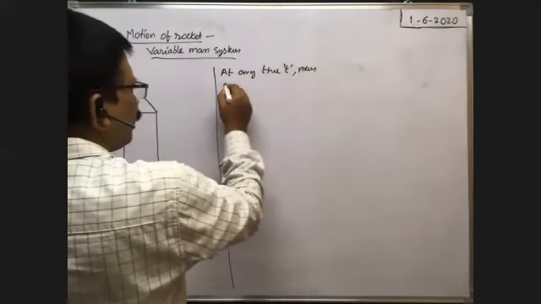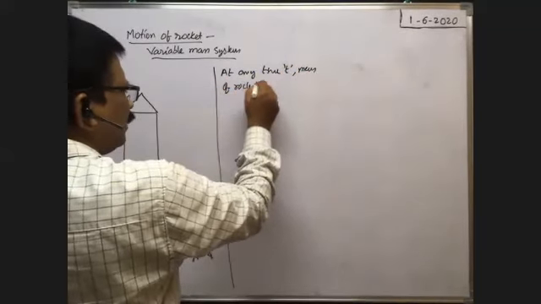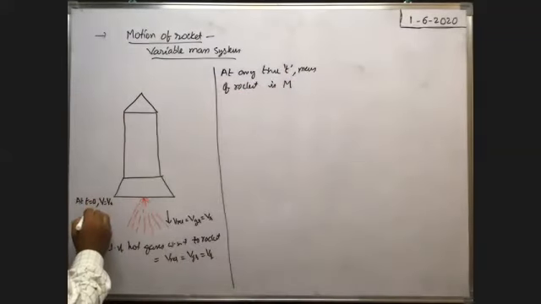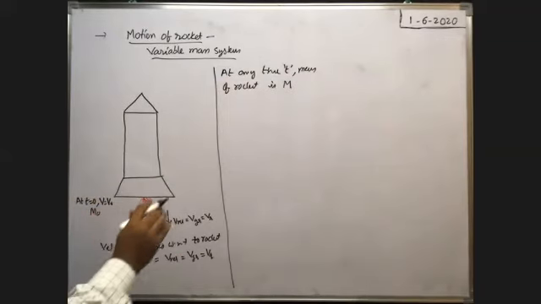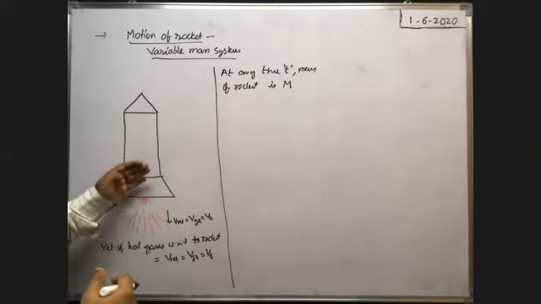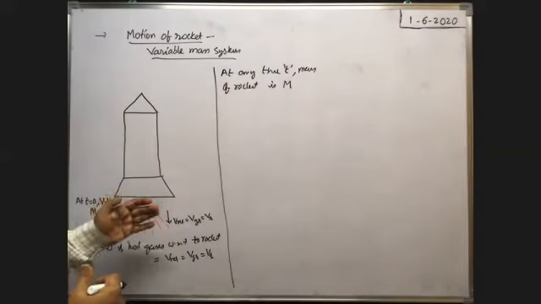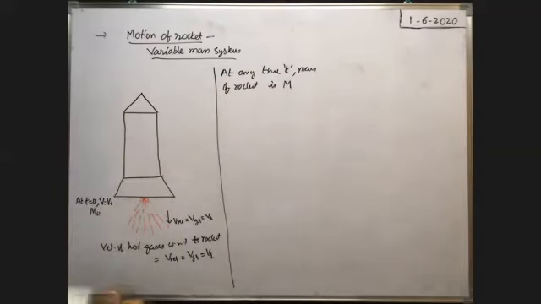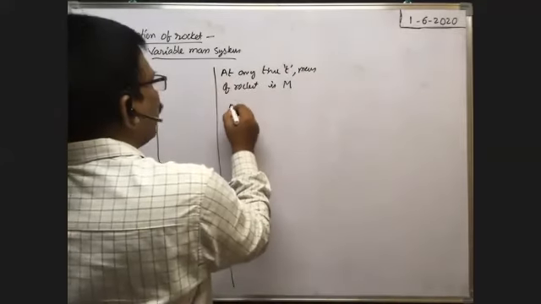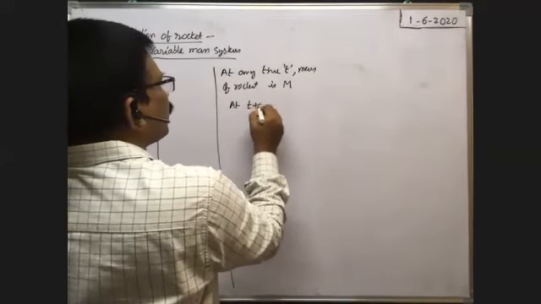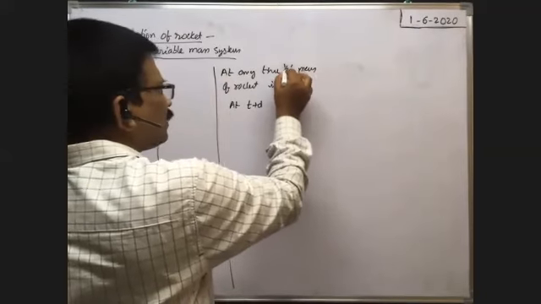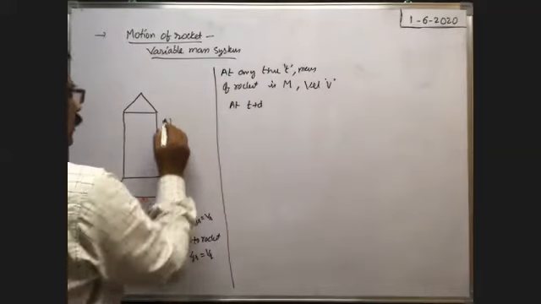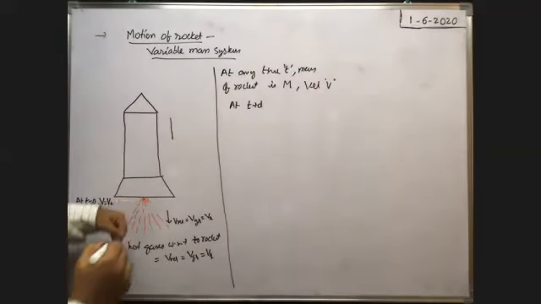Now whenever the hot gases come out like this, at any time t, the mass of the rocket is capital M. At t equal to 0, the initial mass of the rocket is, say, m0. But at a certain instant of time, whenever the hot gases come out, some mass comes out, no? That's why at a certain instant of time t, the mass of the rocket is, say, m. Now at this instant of time t, the velocity of the rocket is v, in the upward direction.